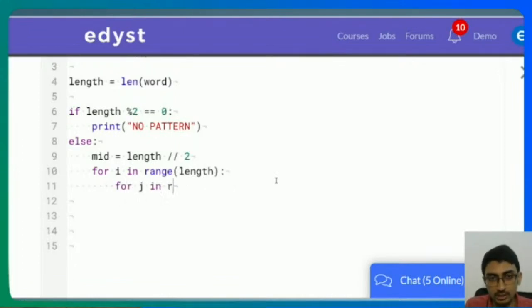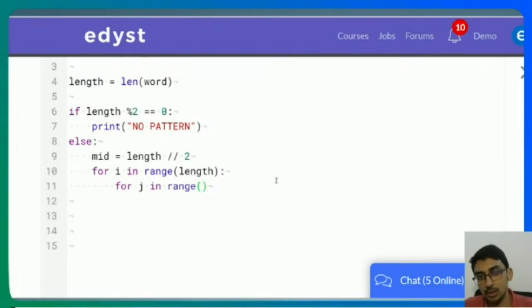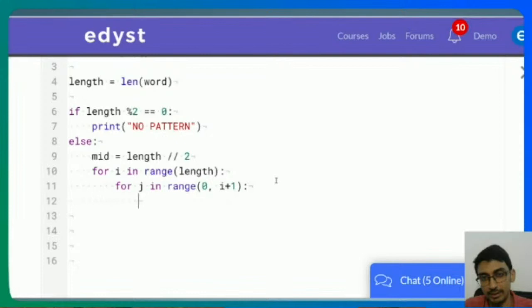For j in range, now here is a trick. I need to start from 0 and I need to go up till whatever i is, and I have to include i. So I'll do 0 till i plus 1. This is the only slight change in Python, because if I want to include i, it means that I have to do i plus 1, because it's always less than in Python. So it's 0 till i plus 1. So that's what I did.